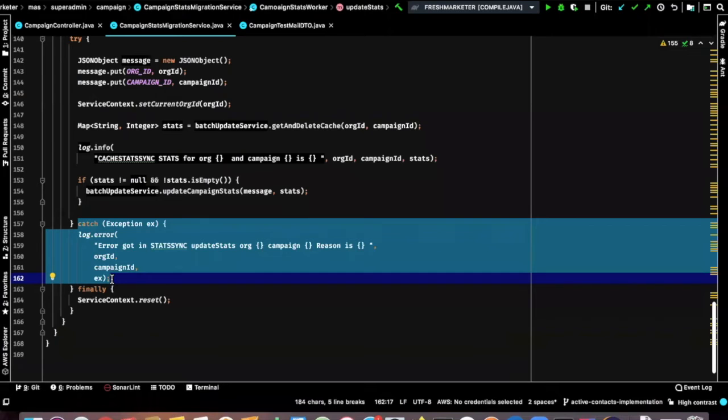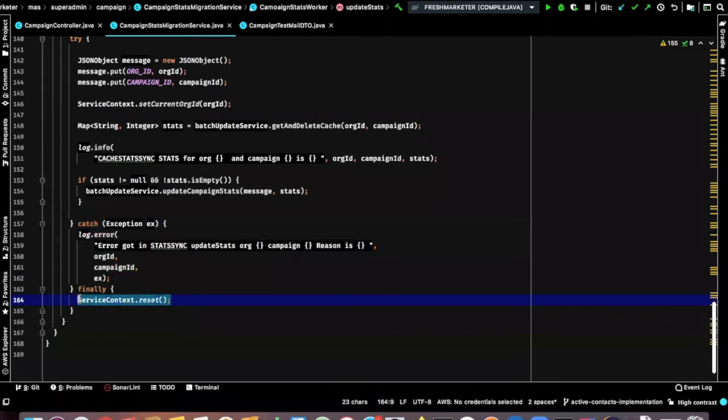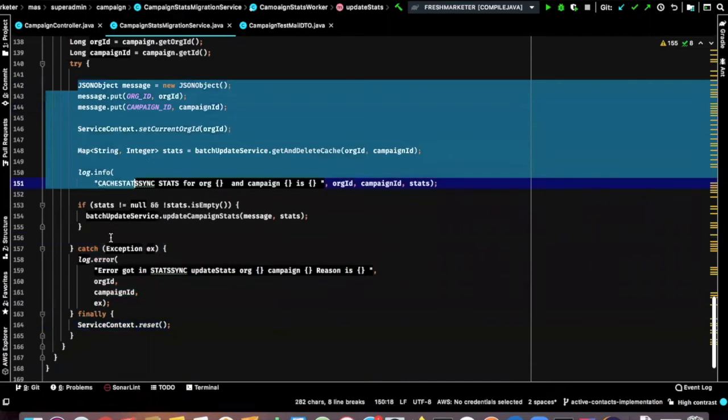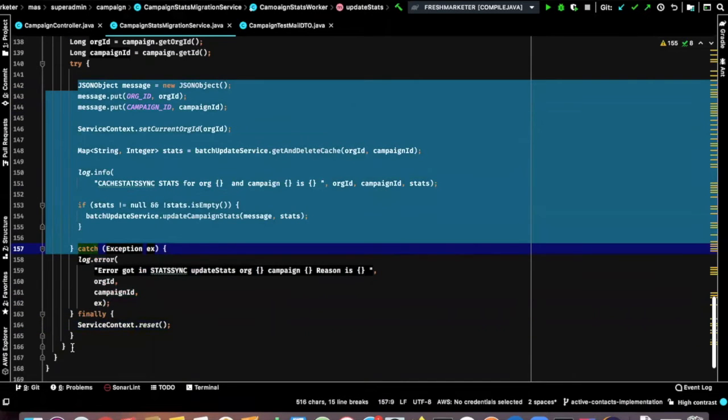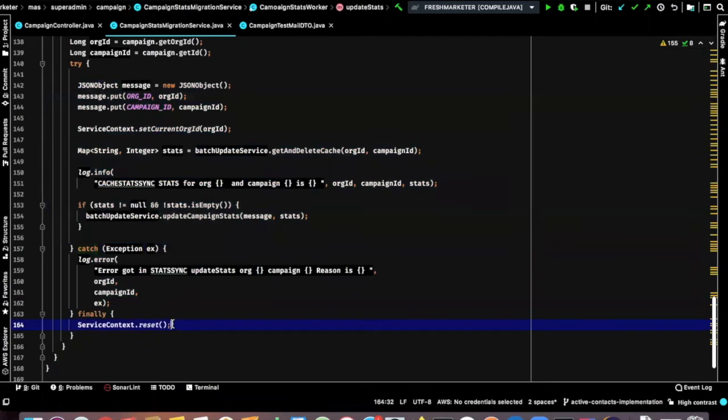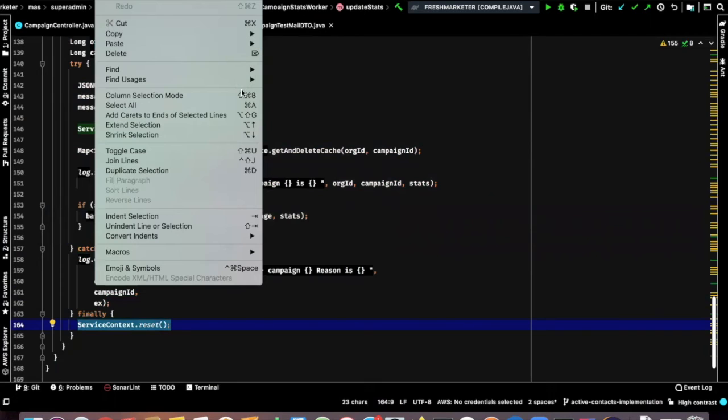I'm catching the exception, but in the finally block, I'm trying to reset everything. So irrespective of whether this try is successful or not, it will always go and execute this method. I have another good use case also.